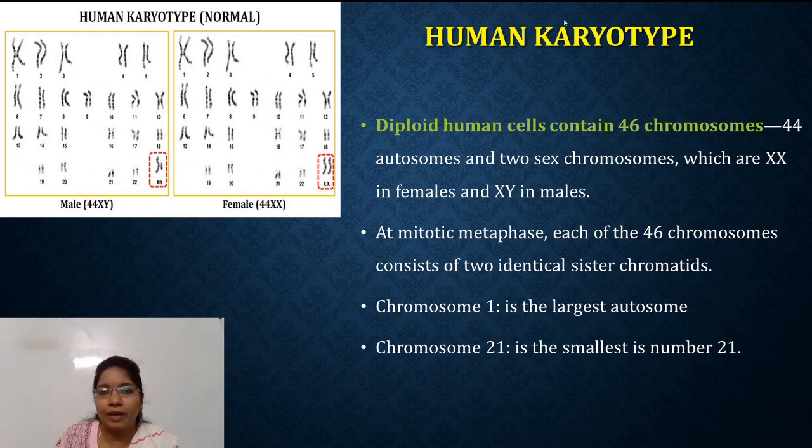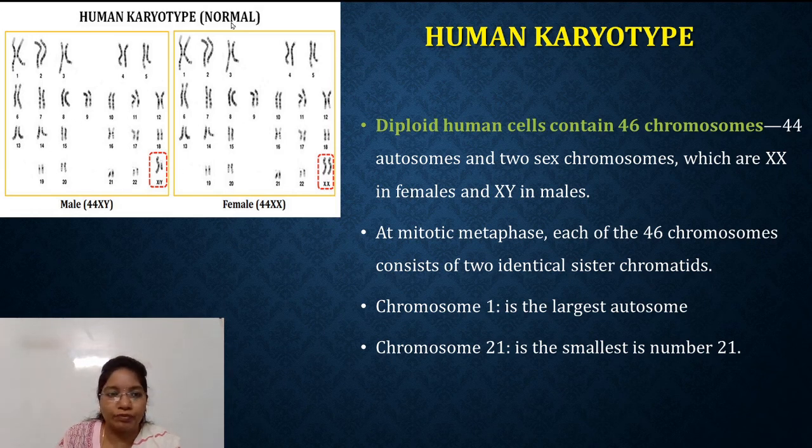So this is the example of a human karyotype, which is a normal one. As we know, normal human cells are diploid in nature and contain 46 chromosomes. Out of 46 chromosomes, 44 are autosomes, that means they control the body characters, and 2 chromosomes are sex chromosomes. Among the sex chromosomes, males contain XY, and females contain XX.